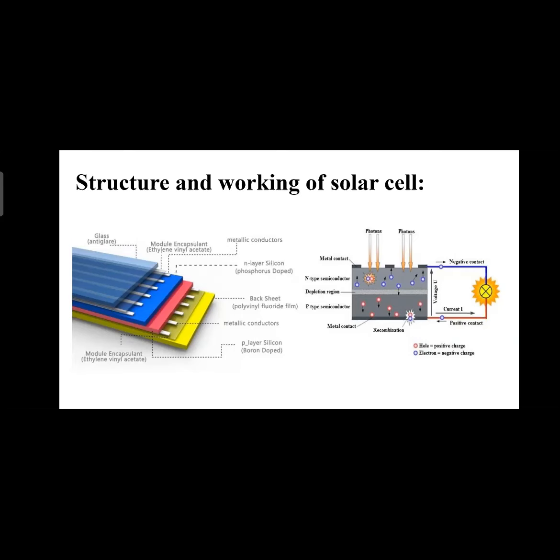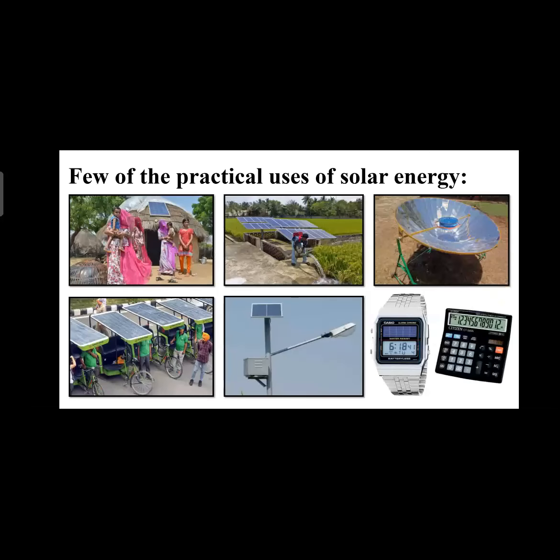It is a very large description, but if I say all of it, it will take very long, so I try to explain it very shortly. Okay. And there are a few practical uses of solar energy. In the first image, we can see that solar energy is used in very remote rural areas where no electricity is available. In a hut, they are using solar panels to create some amount of energy.